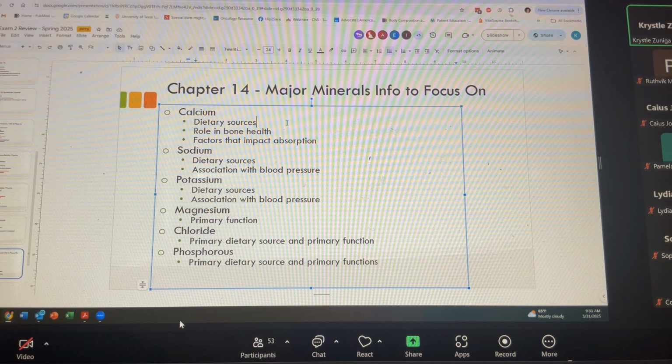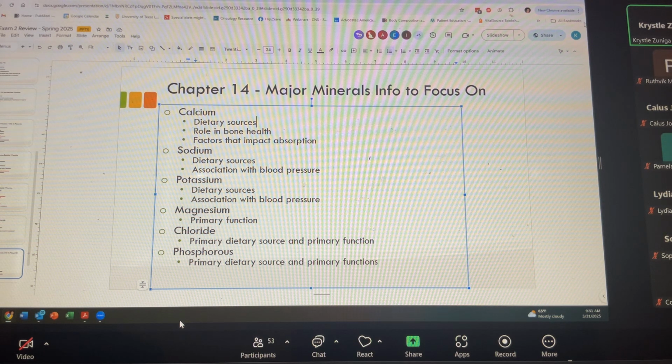Vitamin K is needed for that activation of calcium to actually be deposited there. Vitamin C is involved in the collagen formation that calcium is going to be laid upon. And so all of our vitamins and minerals are, not all of them, many of them play a role in bone. So there might be a question like that, like this vitamin and this mineral all play a role in, and you should be able to recognize what that primary function is.